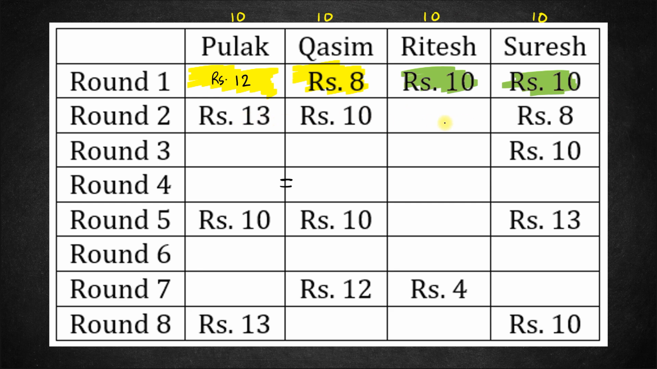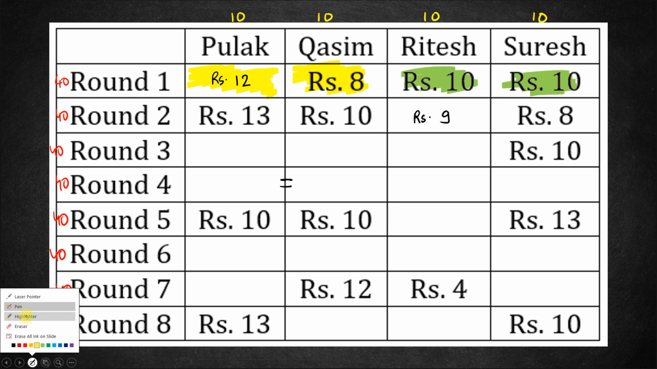In round 2, the only unknown value is that of Ritesh. Now we know initially the total amount is 40 and the amount is only changing hands, hence the total amount is neither increasing nor decreasing. So the total amount at the end of each round should be 40, correct? That is pretty clear to understand. So the total amount at the end of round 2 should also be 40. So 13 plus 10 is 23 plus 8 is 31. So the amount here should be 40 minus 31, which is 9. Okay. Now let's see what could have been the pairing for round 2.